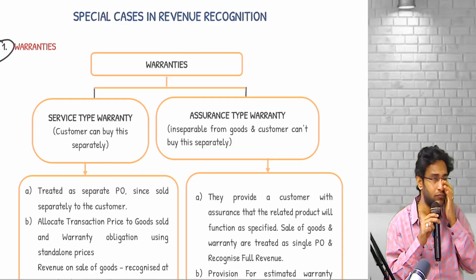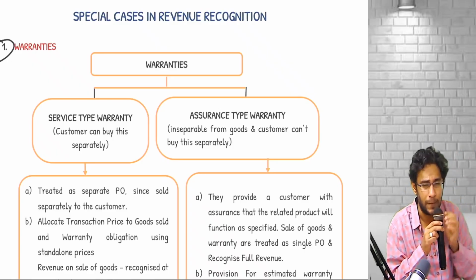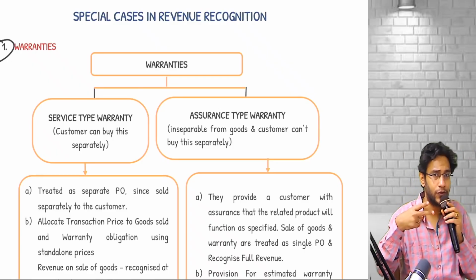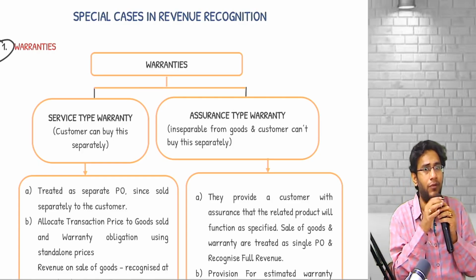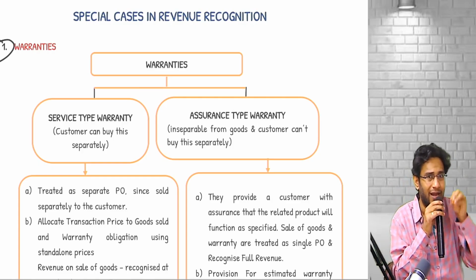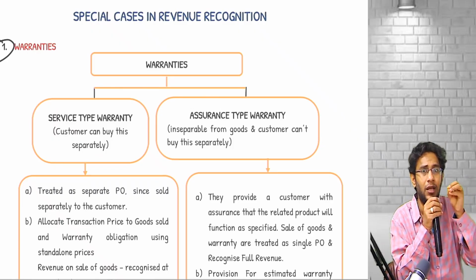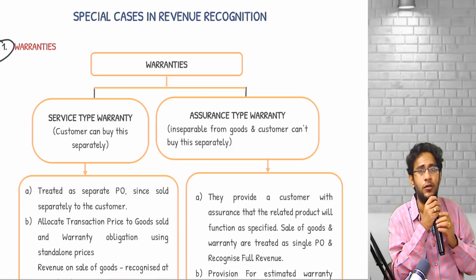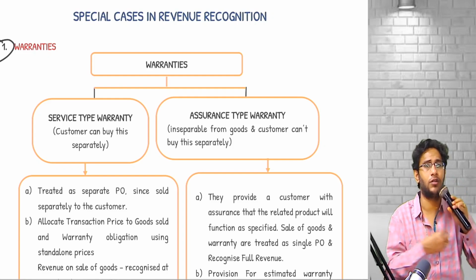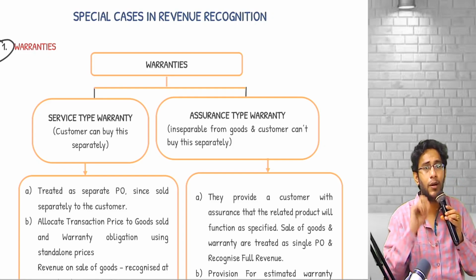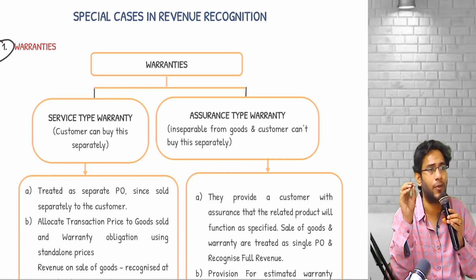Next. If you observe closely, you identified only 2 POs. One is 4 years warranty, one is sale of TV. In the sale of TV, whatever you allocated, the 1 year warranty is also included. So when you recognize the entire sale revenue in the first year, correspondingly cost of goods also will be booked. But for the 1 year warranty also some amount is collected.